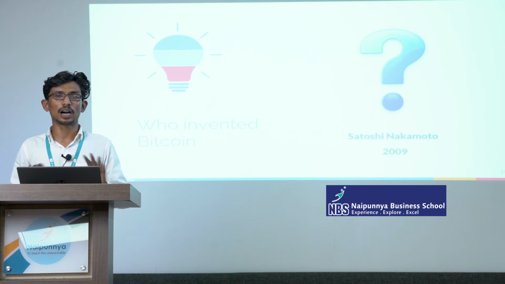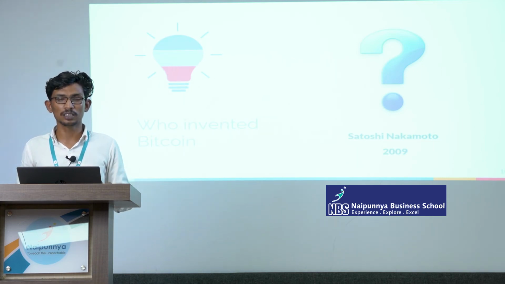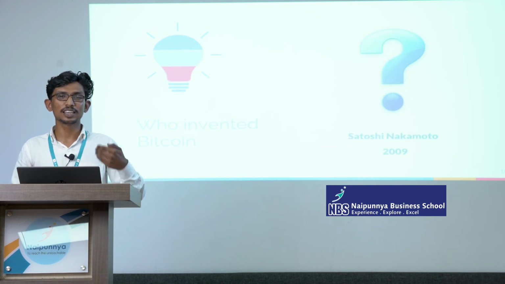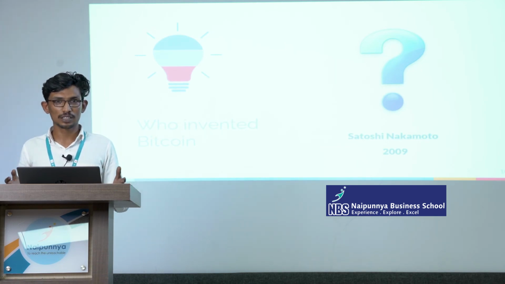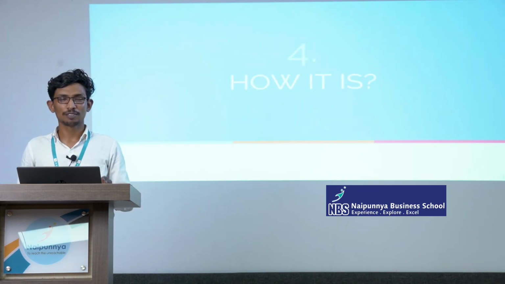In 2009, an article related to cryptocurrencies was published, named Bitcoin. That's how Bitcoin started. That's why we don't know anything about Bitcoin before that: how it was formed, who is behind it, what the intention is, how it started and how it is functioning. So let's move to the fourth part of this session, that is how it works.